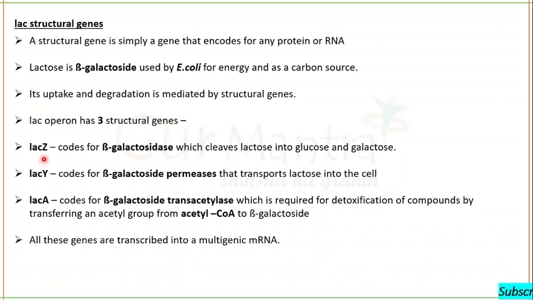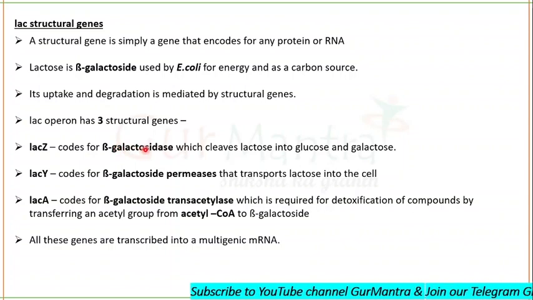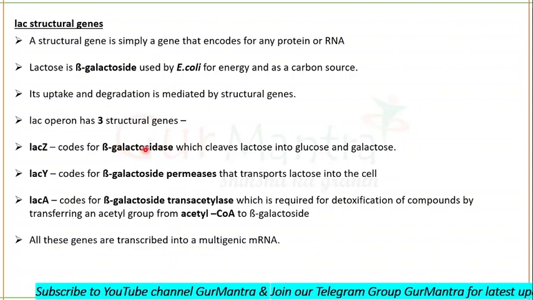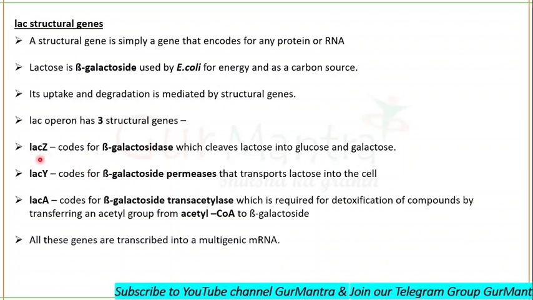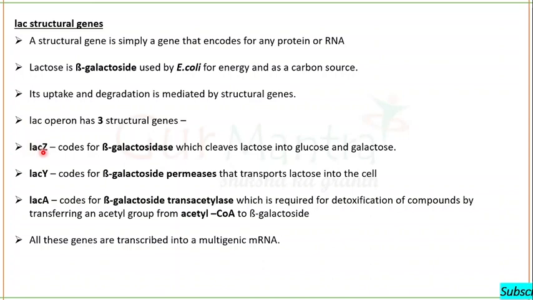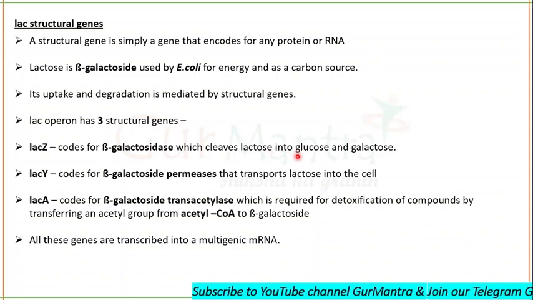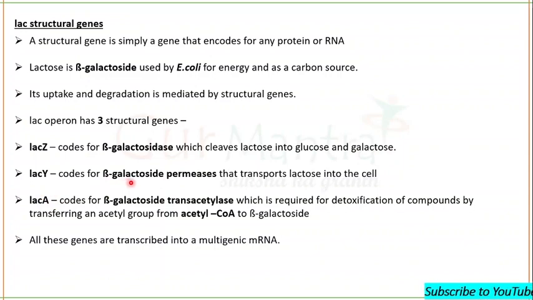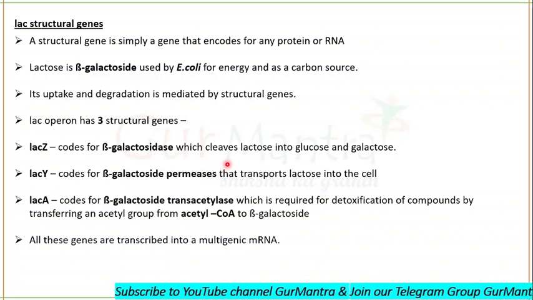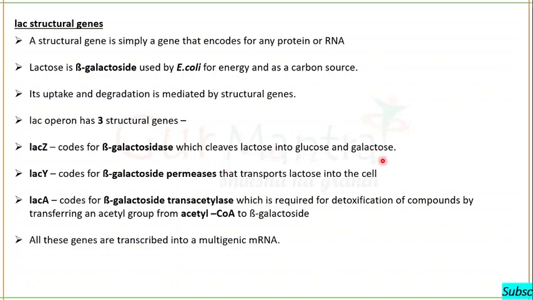It is LAC-Z, which codes for beta galactosidase. We just read that the products of structural genes in lac operon will be responsible for the cleavage of lactose into glucose and galactose. So this first structural gene, LAC-Z, encodes for beta galactosidase, which cleaves lactose into glucose and galactose. LAC-Y encodes for beta galactoside permease. This beta galactoside permease is a transport protein and helps in the transport of lactose into the cell.